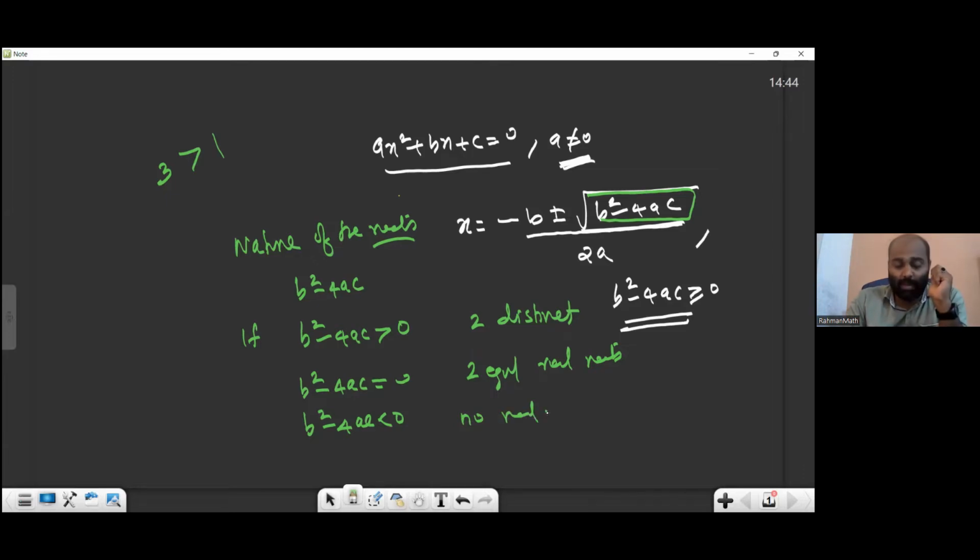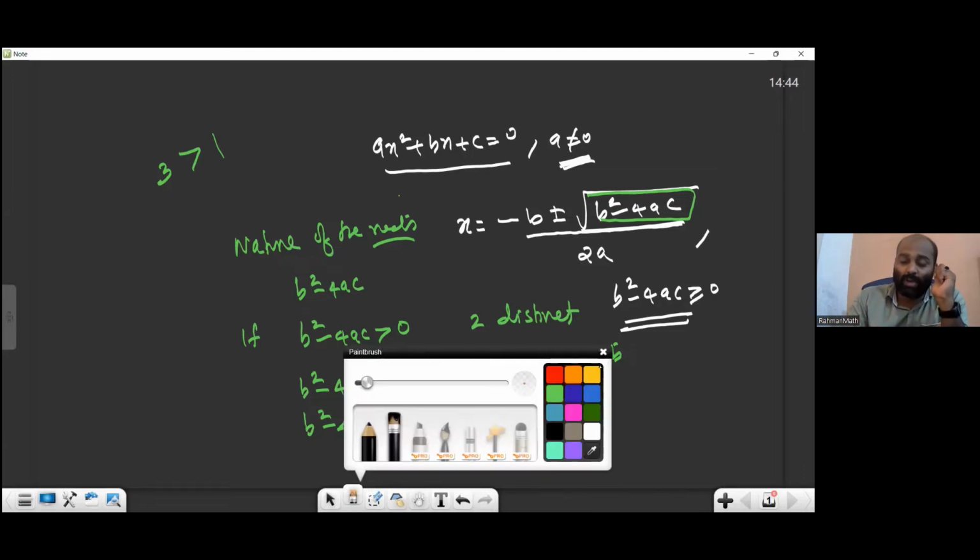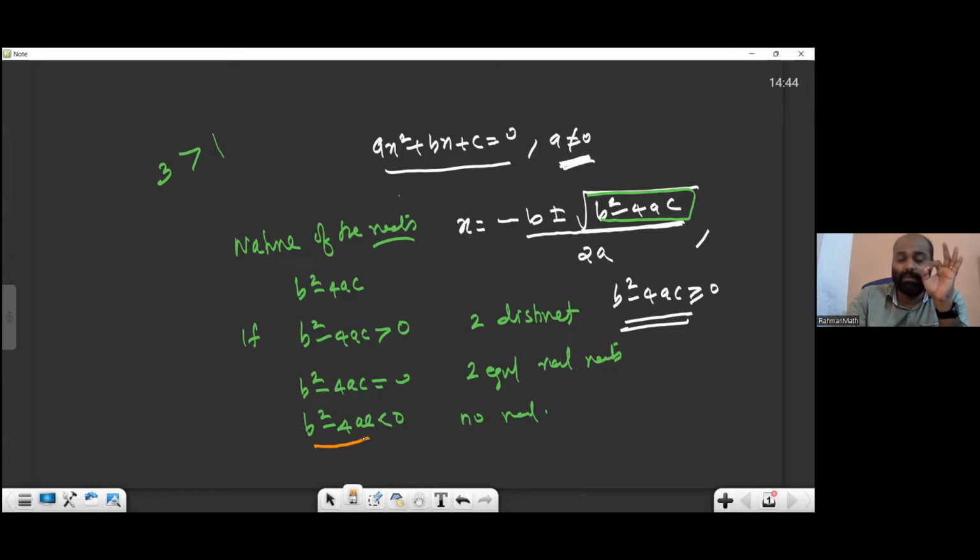Why is no real roots coming? Because B square minus 4AC less than 0 means negative. There is a square root, and B square minus 4AC lies inside the square root. So if you are getting a negative value, there is no square root for negative numbers. Even if you use a calculator for finding the square root, the calculator will show a math error or syntax error, because in the real number system there is no square root for negative numbers. That's why no real roots, no solution.